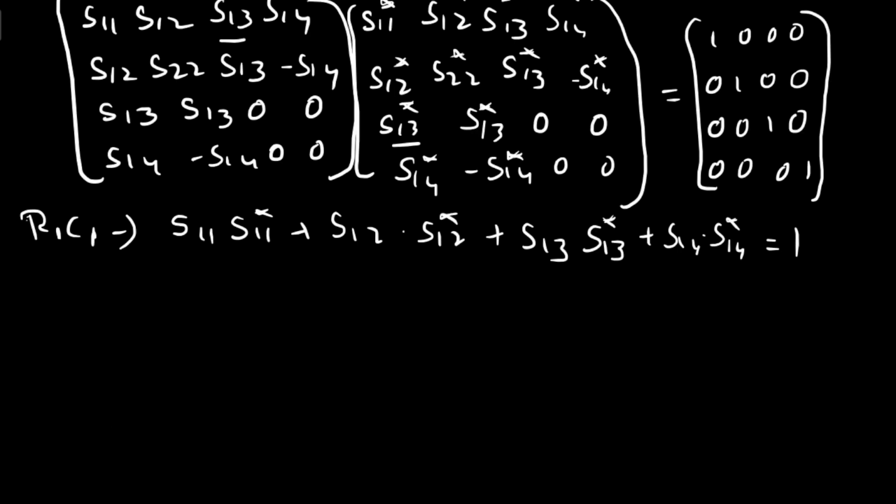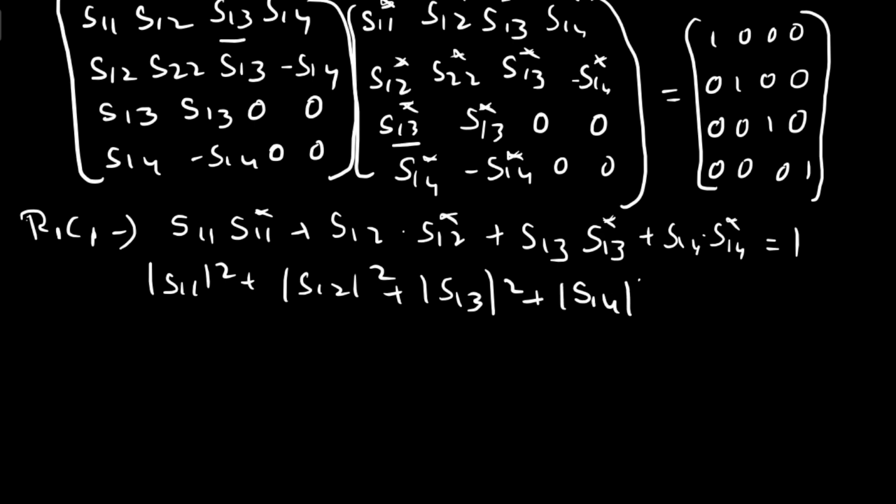You can rewrite this as modulus of S11 square plus modulus of S12 square plus modulus of S13 square plus modulus of S14 square equal to 1.